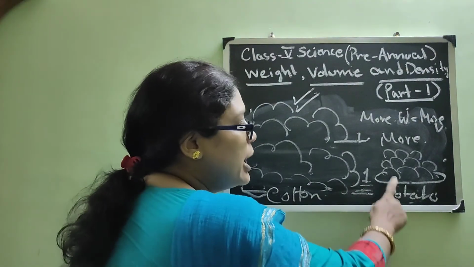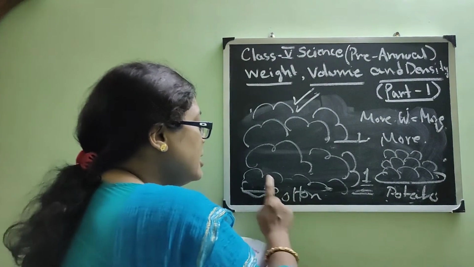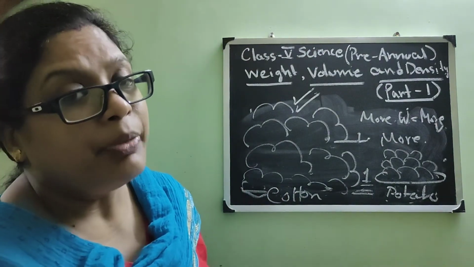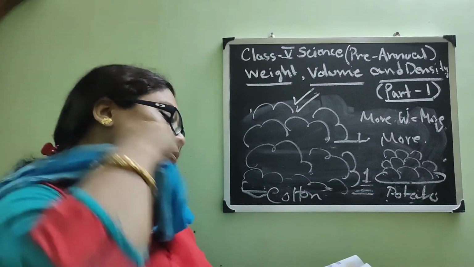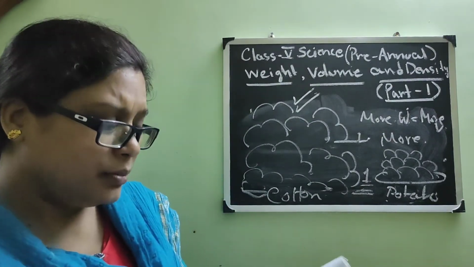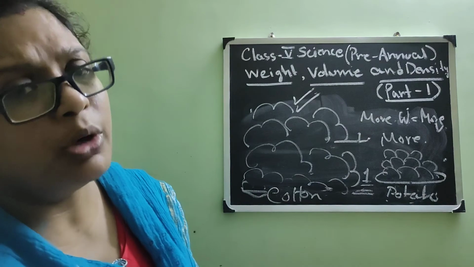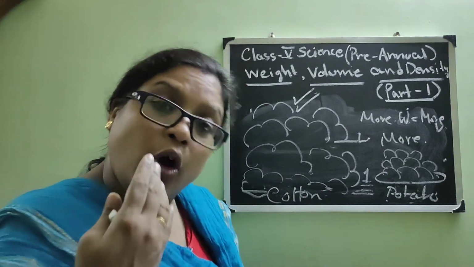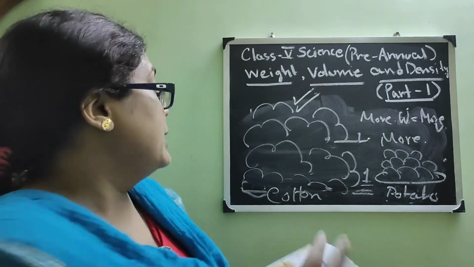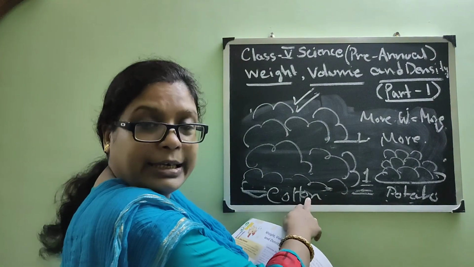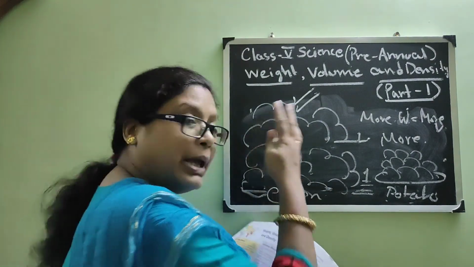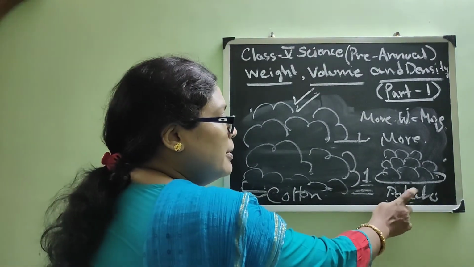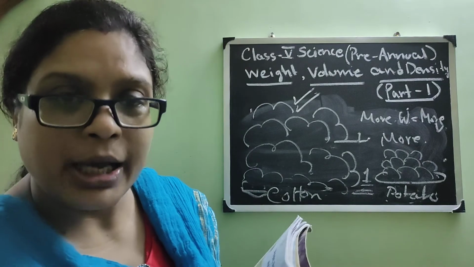The same example is given for rice and cotton. Suppose in place of potato, here it is rice and here it is 1 kg of cotton. The volume will be more, but the weight will be less. In the first case we saw that the more the weight, the more the volume, but this is not always true: if something is light in nature, the volume it occupies is more than the solid or heavier one.